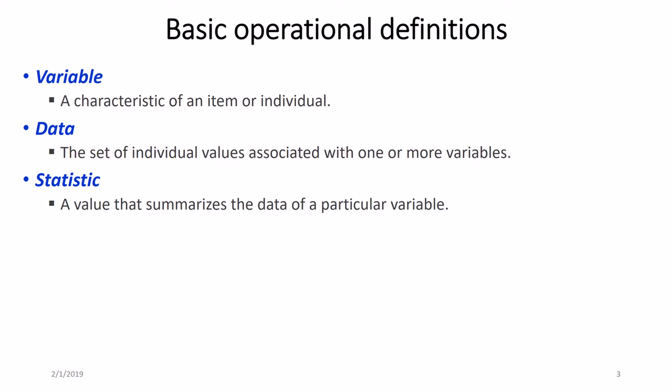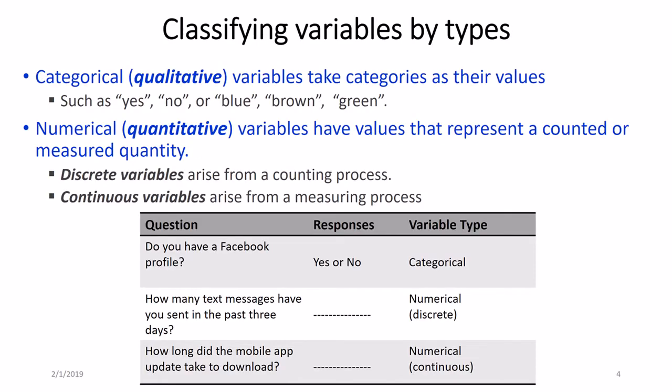And usually when we work with a dataset, we have a number of variables and many observations. A statistic is a value that summarizes data of a particular variable.